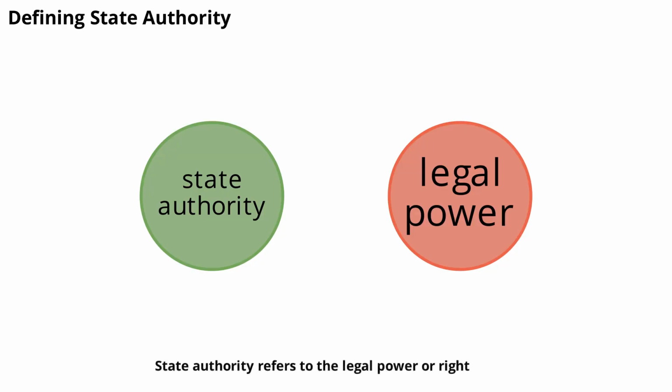State authority refers to the legal power or right that a government or its agencies possess to make decisions, enforce laws, and maintain order within a specific territory. This authority is what allows governments to create rules, collect taxes, and provide services to citizens. Without state authority, there would be no formal structure to manage society's needs or resolve conflicts. It's the backbone of organized governance, ensuring that laws are not just suggestions but are actually followed and upheld.